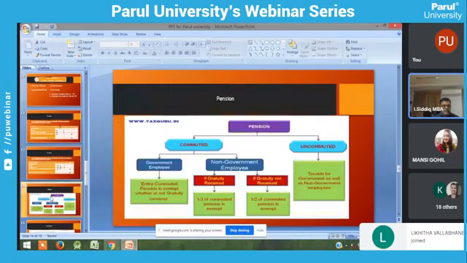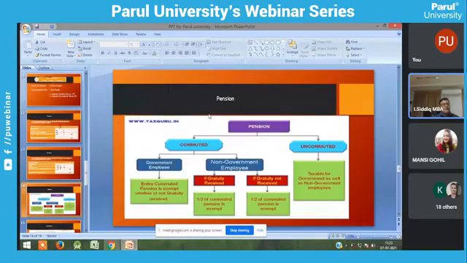The next profit in lieu of salary is pension. Pension, as usual, is a lump sum amount, a huge amount the employee receives at the time of retirement or at the time of VRS. There are two types of pension: one is commuted, another one is uncommuted.